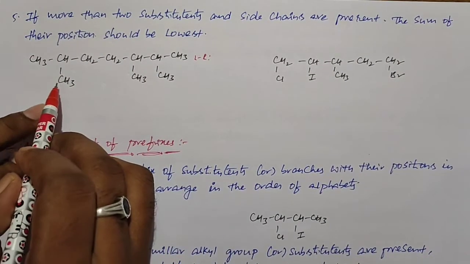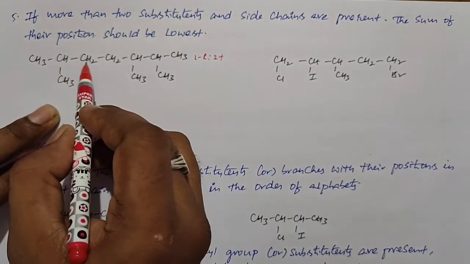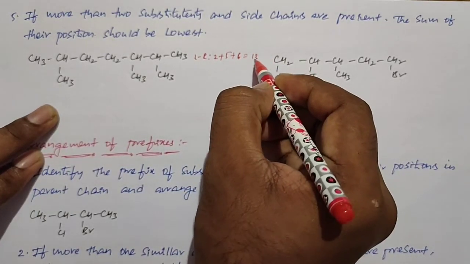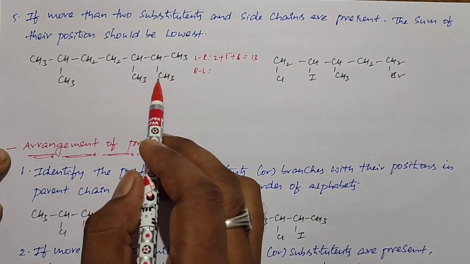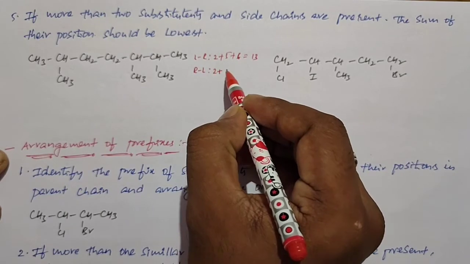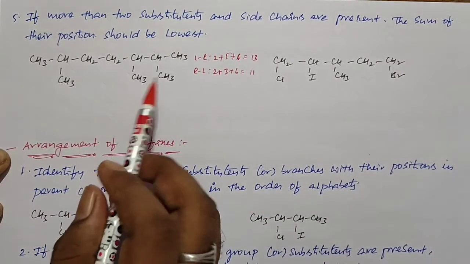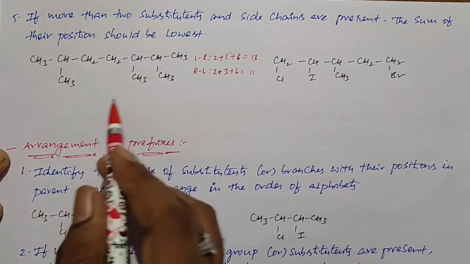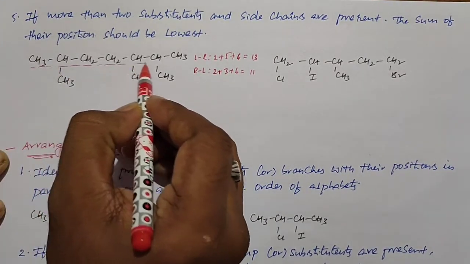right side. So in that time methyl is present at second carbon, okay, and this methyl is present at the fifth carbon and sixth carbon. Total number of positions is equal to 13 from left to right. If you go from right to left, from right side to left side, the positions of the methyl groups are second, third, and sixth. So the methyl group is present at second carbon, third carbon and sixth carbon. Sum of the positions is equal to 11. So when I observe from right side to left side, the sum of the positions of all branches is least. So we need to give the numbering from right to left, and this is the parent chain, you know very well.